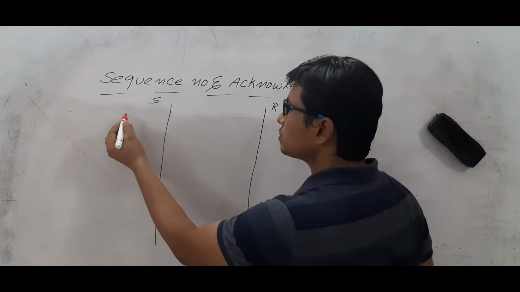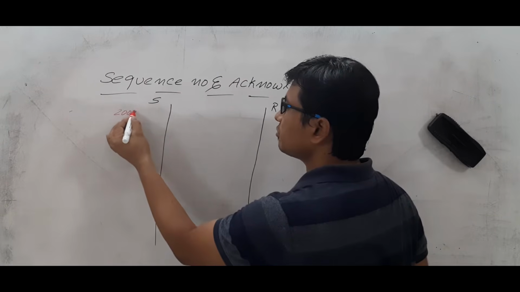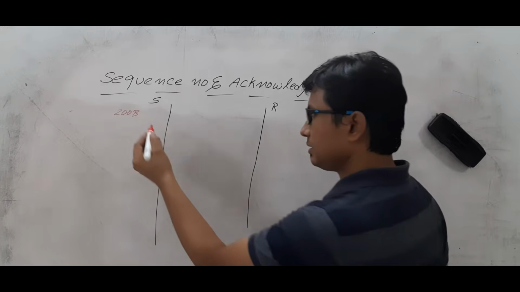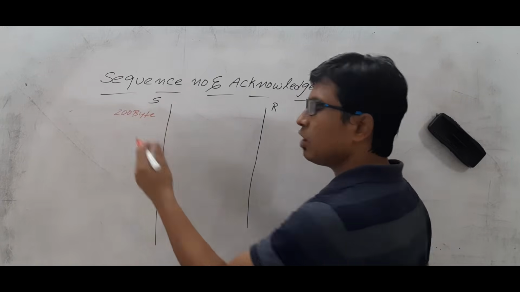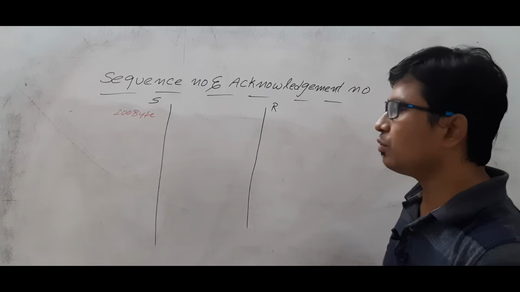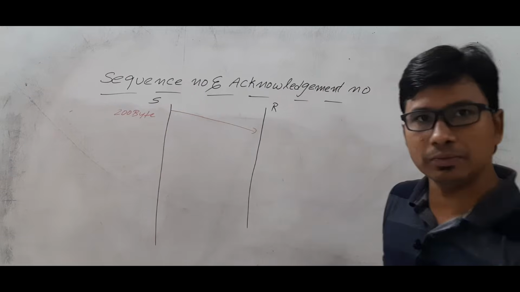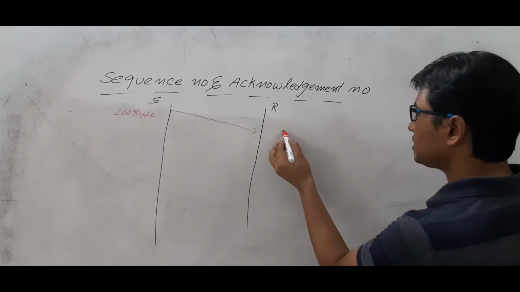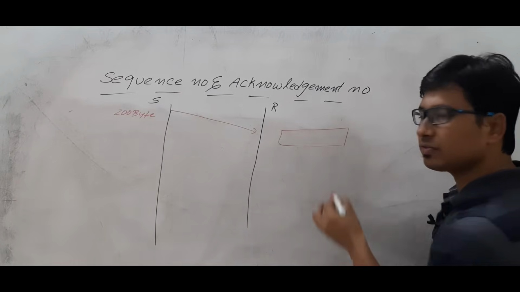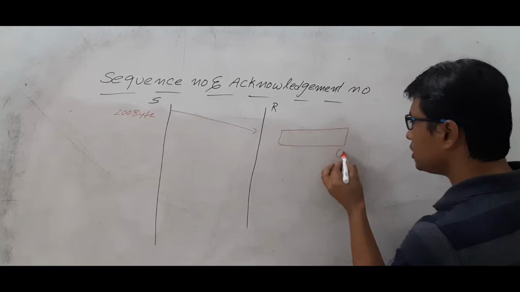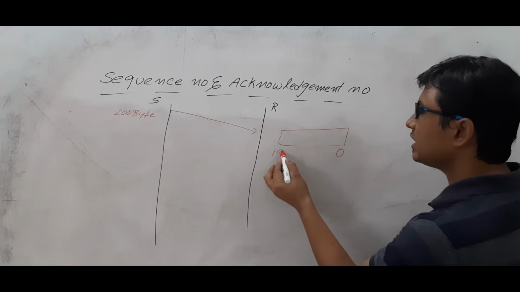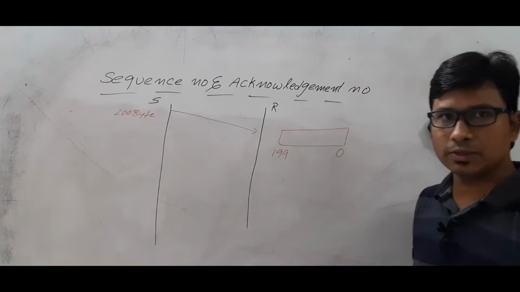Now the source wants to send 200 bytes of information as one segment. It wants to send multiple segments. Then what will it do? It will start from sequence number 0. Am I right or wrong? Because the first segment will consist of the information from 0 to 199 bytes. Will you accept with me or not?